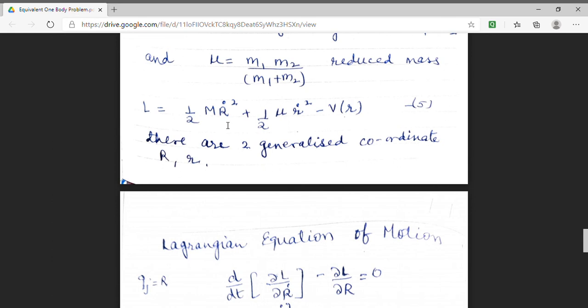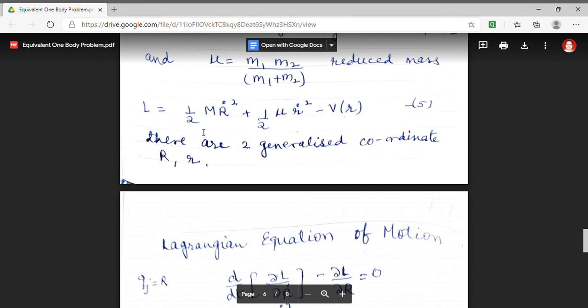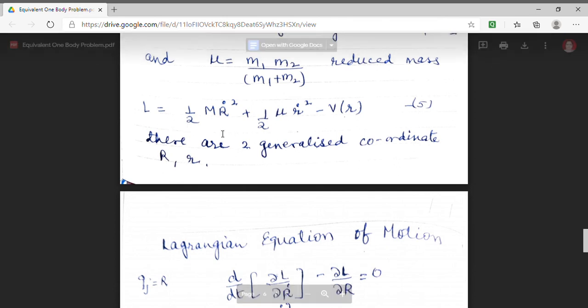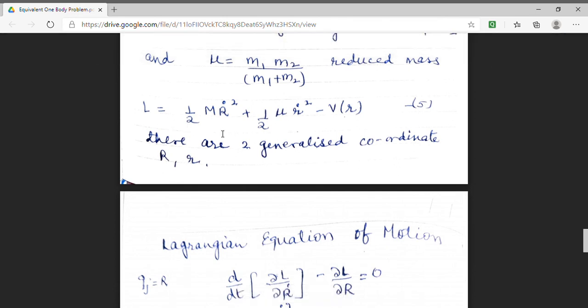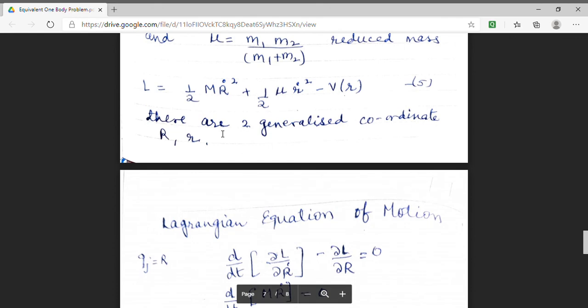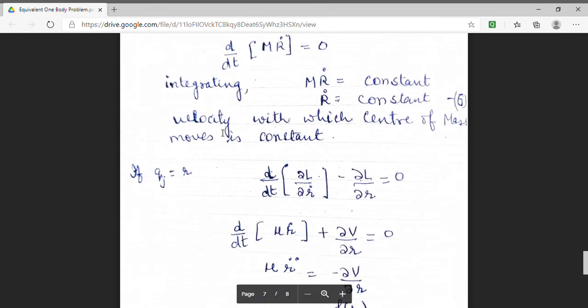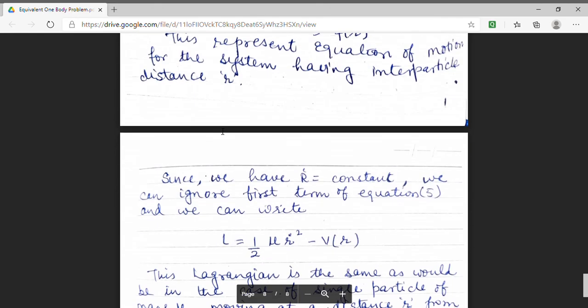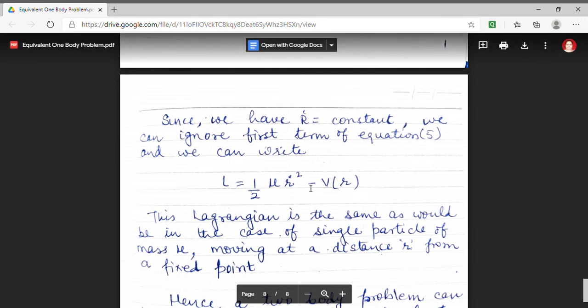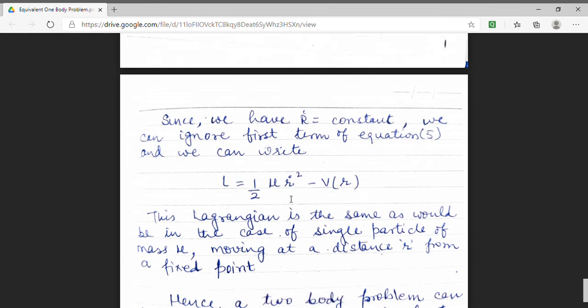So this is a constant term in the Lagrangian. So we can ignore this term because it will make no change in the equation of motion. Hence we are removing this term from the Lagrangian. So we are left with only two terms, which are half mu r dot square minus V(r).